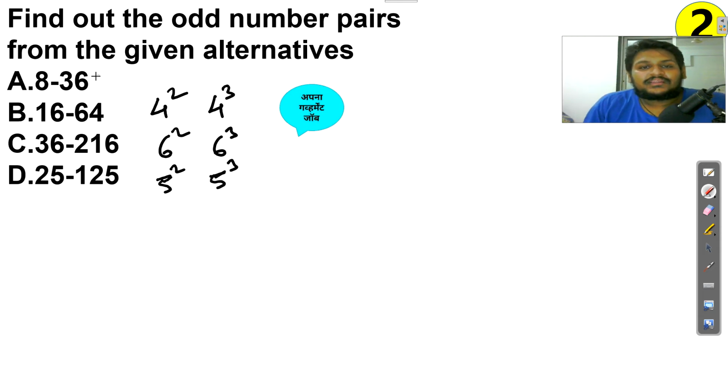The same number has its square and cube, but here only the cube is there, 2 cube, and 8 is not followed by 36, so the logic is not followed. So this is the odd one out. Just from the first logic, by observation, I guessed it. That is the main thing you should know.